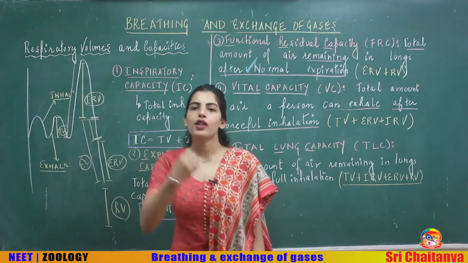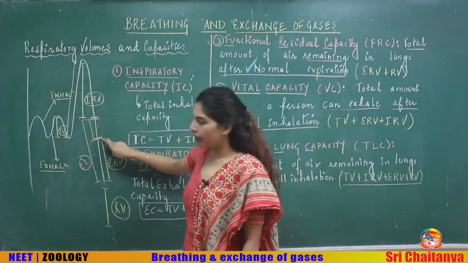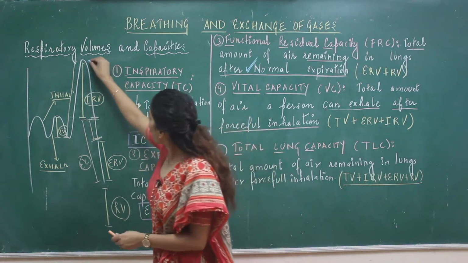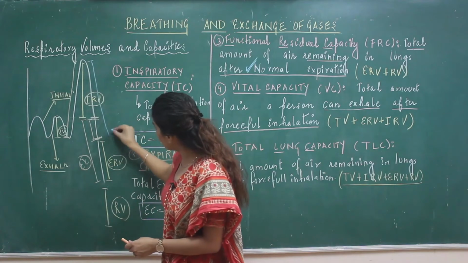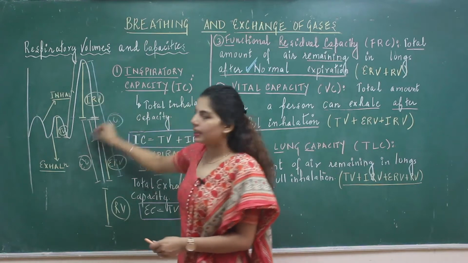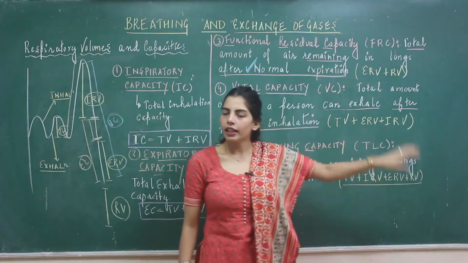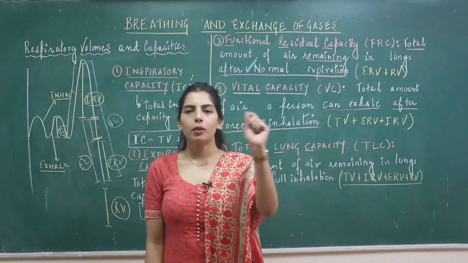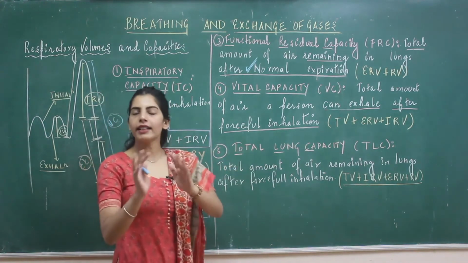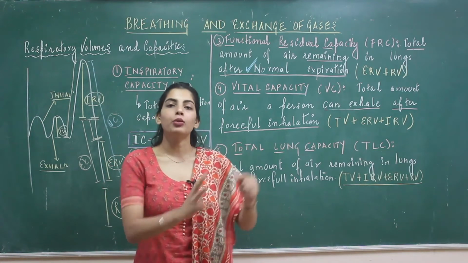Definitely if you have forcefully inhaled, you are going to exhale out this IRV. You are going to exhale out this TV. Also you can exhale out this ERV. So the vital capacity becomes IRV plus TV plus ERV. That is your vital capacity. That's what I have written over here: TV plus ERV plus IRV. Clear with this? There is just one difference between vital capacity and the next one, which is total lung capacity. In vital capacity, you say that you are forcefully inhaling and then you want to see how much you can exhale.